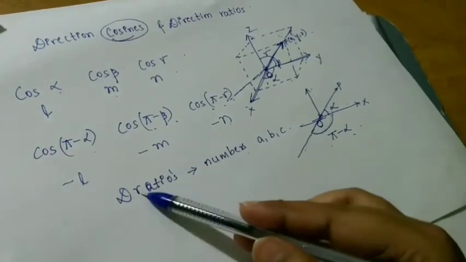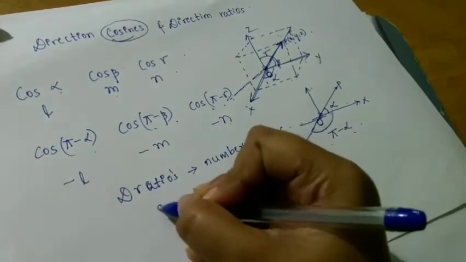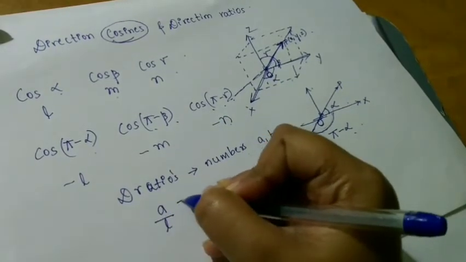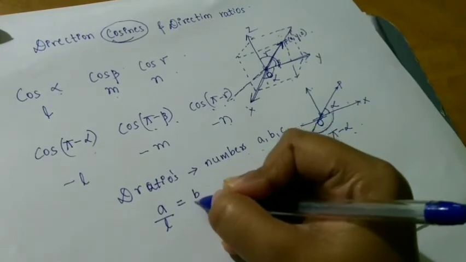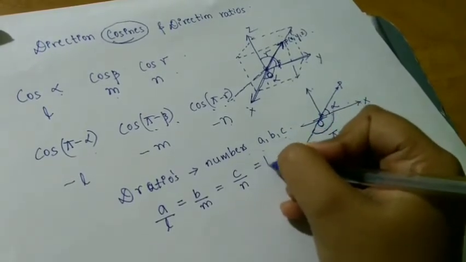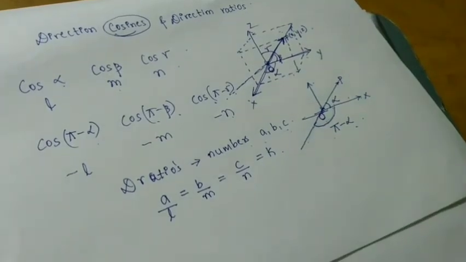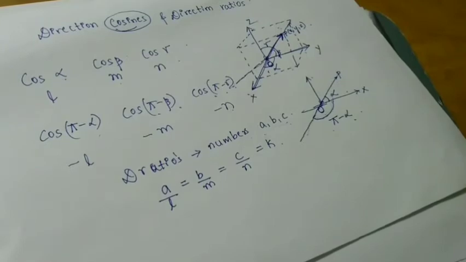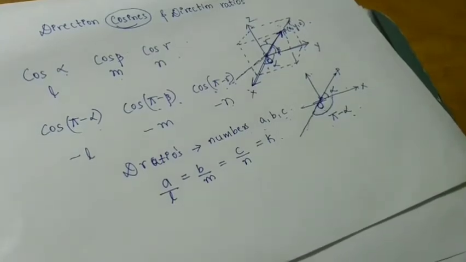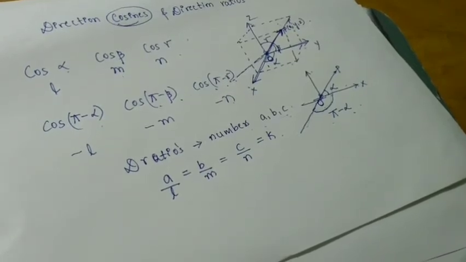Direction ratios. ABC. Okay. A by L is equal to B by M is equal to C by N. This is equal to some K you can take. Okay. So what you have taken? So direction cosines of the angles if you want to take, then A by L. It is a three-dimensional geometrical space.